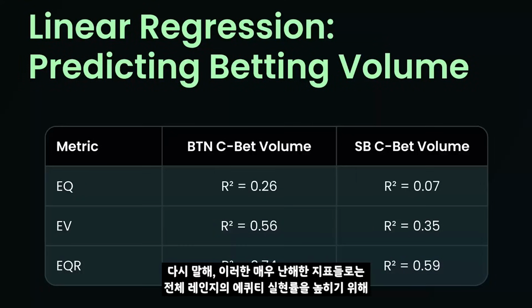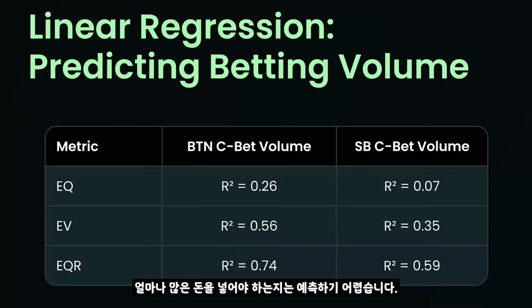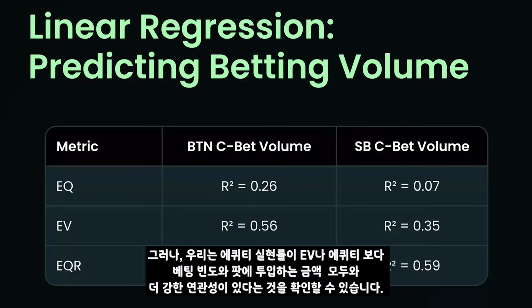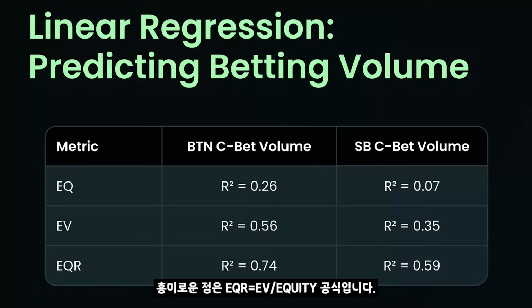So again, the size of the bet, like how much money you're putting into the pot, cannot be predicted by these super coarse metrics like how much equity realization your entire range has. The fact is that there are more subtle incentives that drive strategy. However, we see that equity realization correlates more strongly to both how often you're betting and how much money you're putting into the pot compared to EV or equity alone. And it's interesting because EQR is just the ratio of EV to equity.